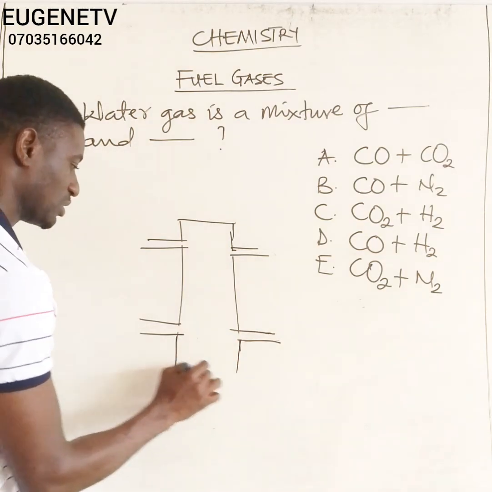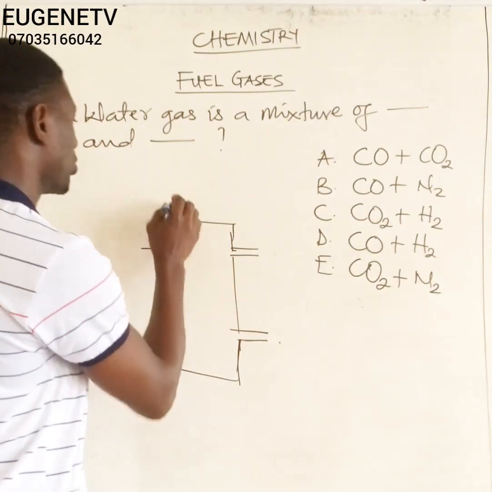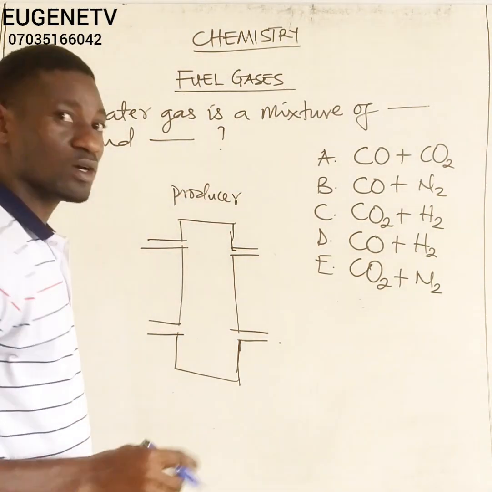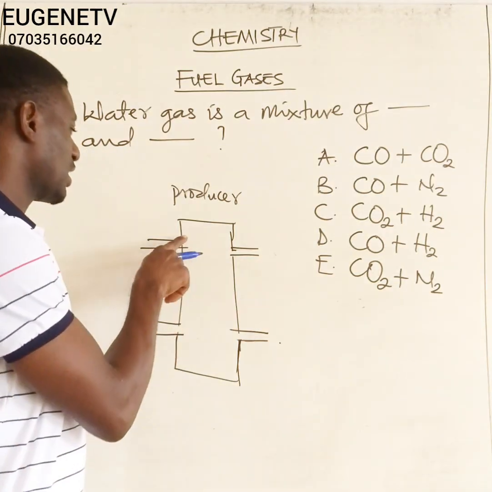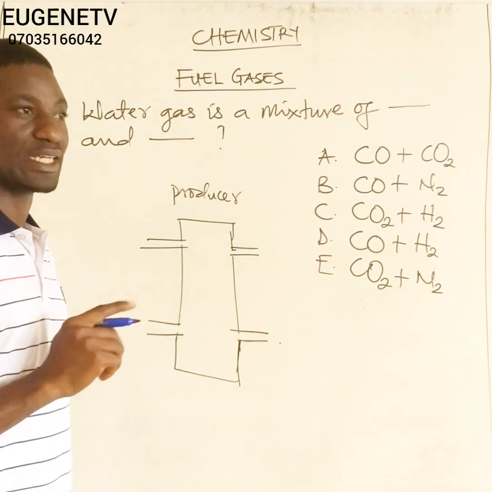This is the base of the cell, the container. Now, this cell is called the producer. It is in this cell where fuel gases are produced, fuel gases such as water gas and producer gas.